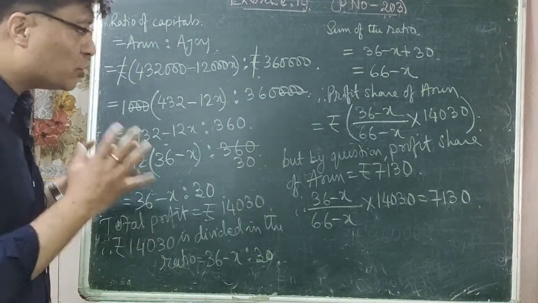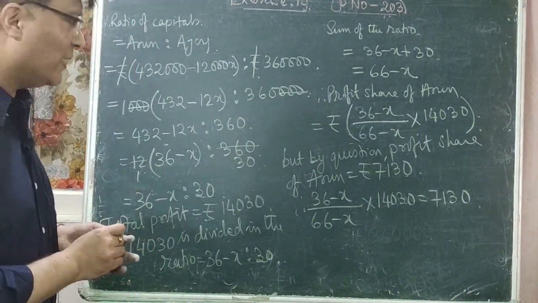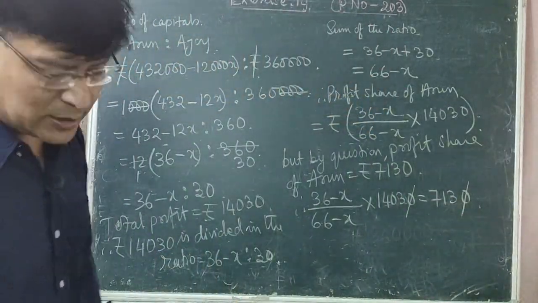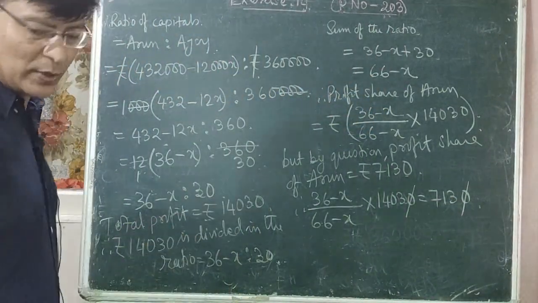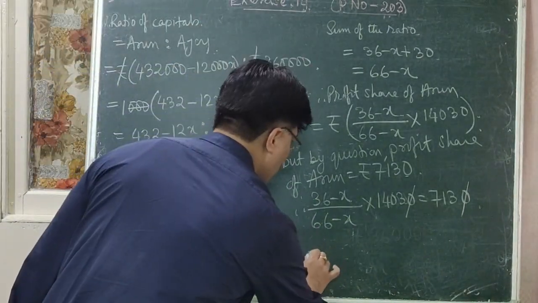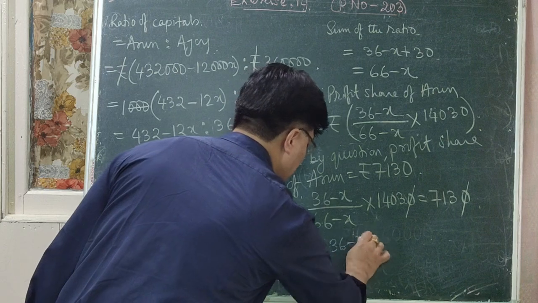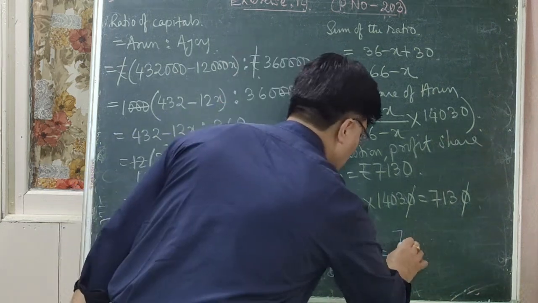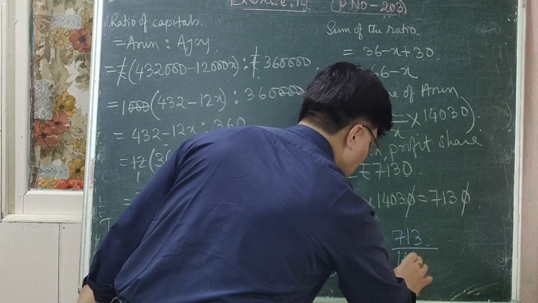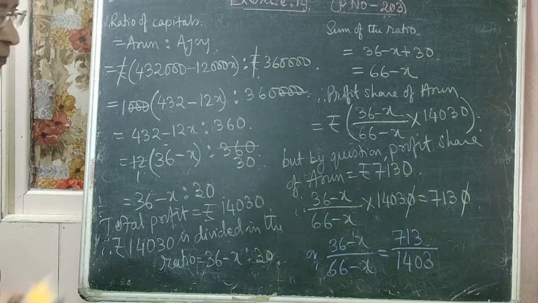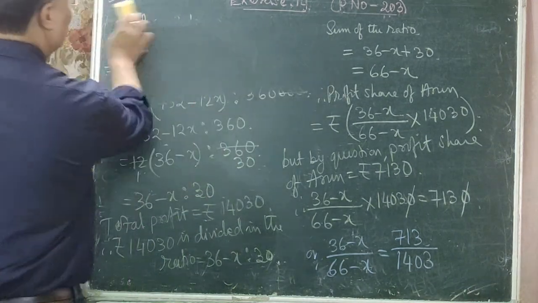So you can equate these two expressions to get the value of x. So here you can cancel this 0. So you can cancel them. So what do we get now? 36 minus x divided by 66 minus x is equal to 713 divided by 1403. Is that clear to all of you? So now let us simplify it.